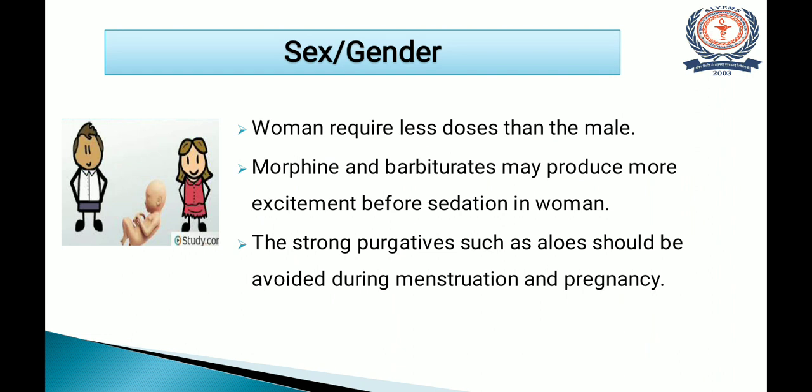So some drugs are restricted in these physiological conditions. For example, strong purgatives such as aloes should be avoided during menstruation and pregnancy. Why? Because purgatives increase bowel movement, and in menstruation and pregnancy the bowel movement is already increased, so there may be chances of side effects.